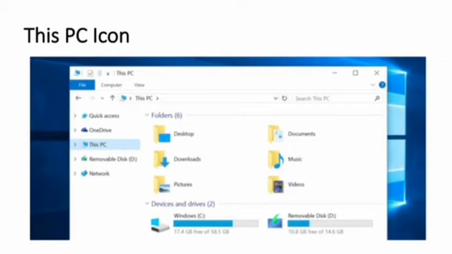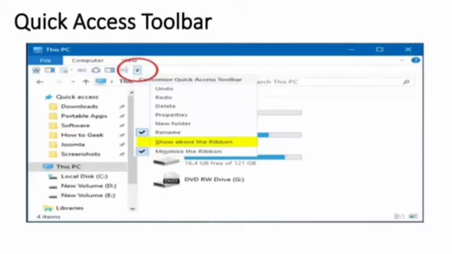Fourth, this PC is displayed in the left section along with the other tools such as Quick Access Bar, OneDrive and Network. Quick Access Toolbar. Quick Access Toolbar gives the user an access to the system properties via Properties and allows the user to create a new folder via New Folder. The Quick Access Toolbar can be customized by clicking on Customize Quick Access Toolbar.